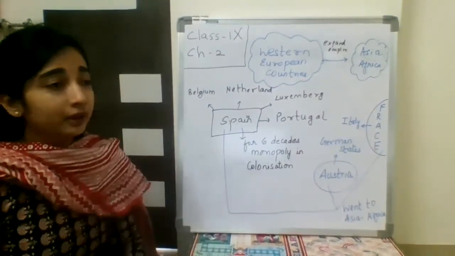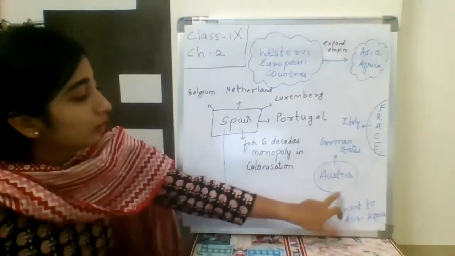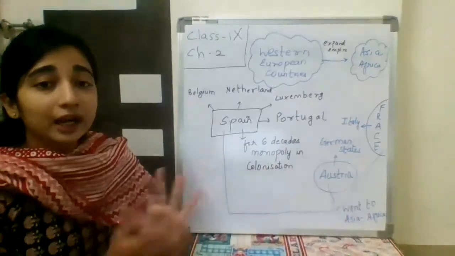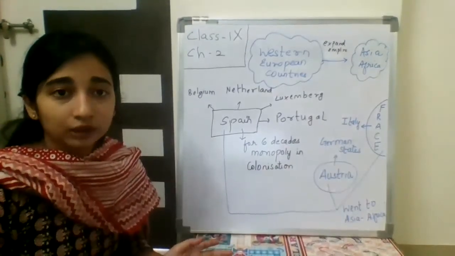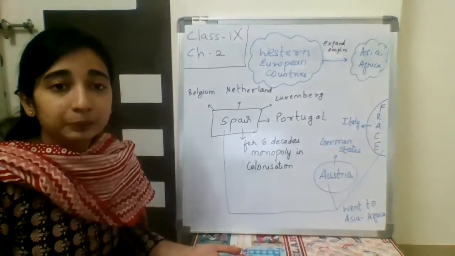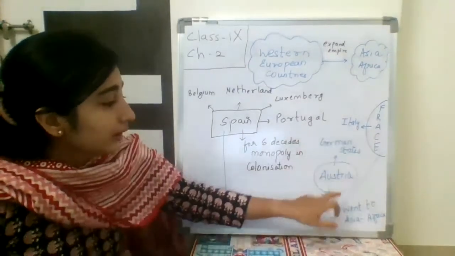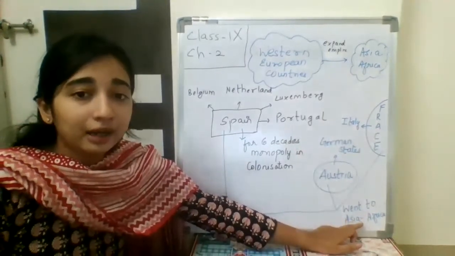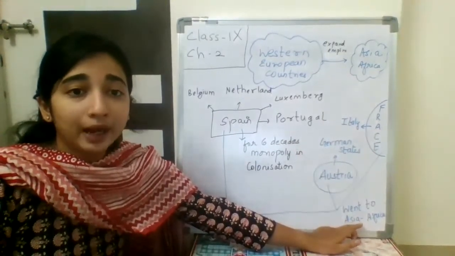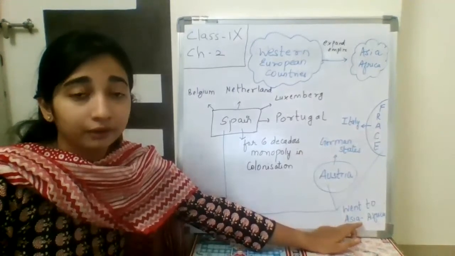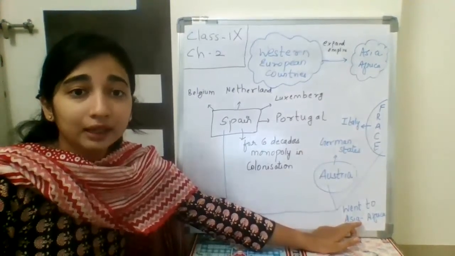Now these three European powers had captured all their neighboring countries, but they still wanted to expand their empire, right? So these three countries went to Asia and Africa to expand their rule.